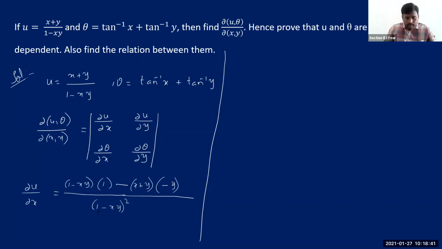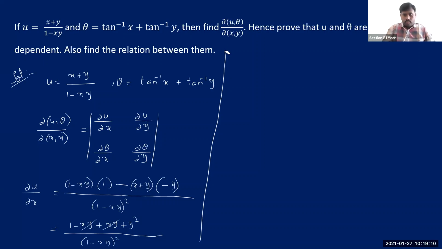Shall we try to simplify this? Because we need to substitute that again in the determinant, right? So we should not keep this so lengthy. The denominator looks quite okay, I am not going to disturb that, but the numerator is 1 minus xy, then minus into this minus plus, it is plus xy plus y square. So this can be cancelled here, and the denominator is okay.